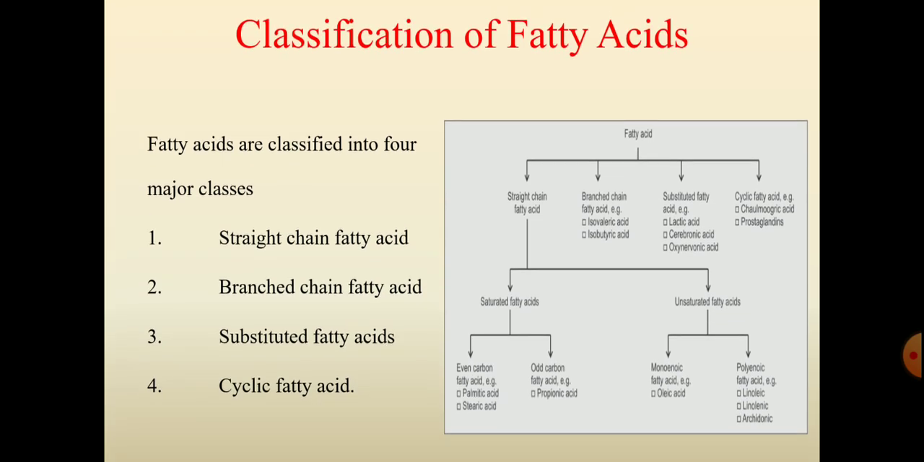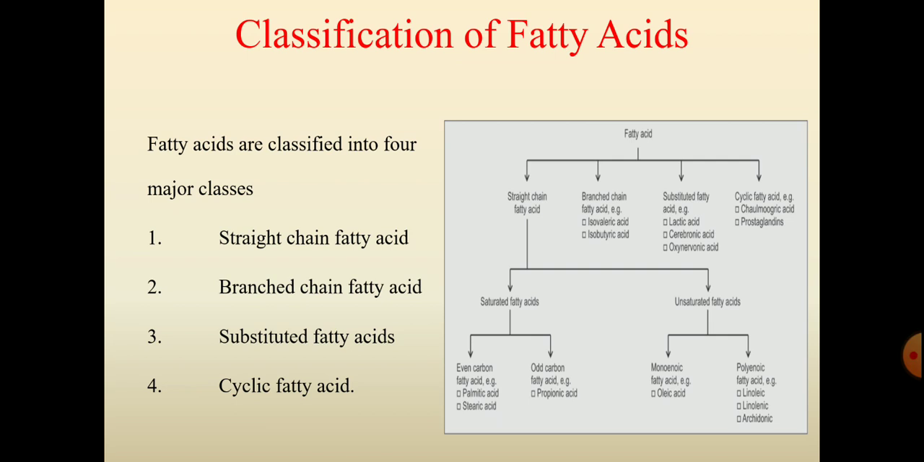Then classification of fatty acids. These fatty acids are classified into 4 different types: straight chain fatty acids, branched chain fatty acids, substituted fatty acids, and cyclic fatty acids. The straight chain fatty acids are again classified into saturated fatty acids and unsaturated fatty acids. The saturated fatty acids are again classified into even carbon fatty acid and odd carbon fatty acid. Examples of even carbon fatty acid are palmitic acid and stearic acid. An example of odd chain fatty acid is propionic acid.